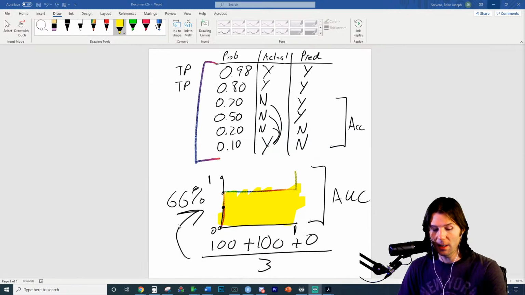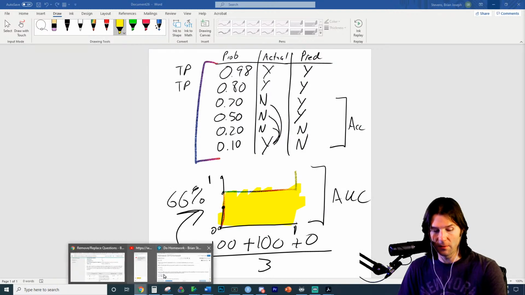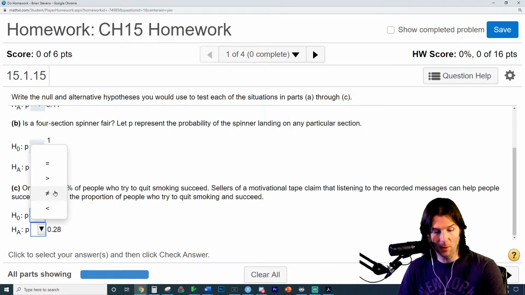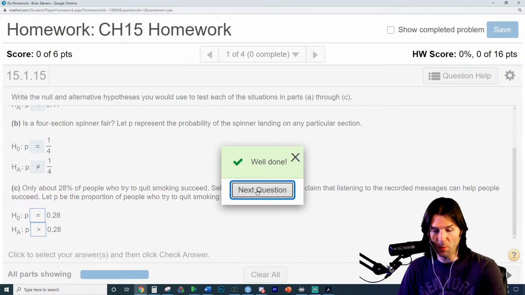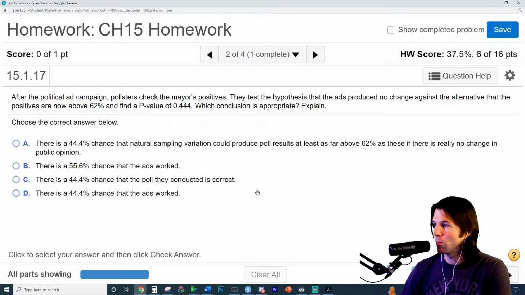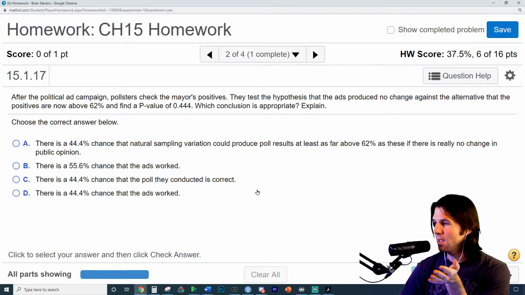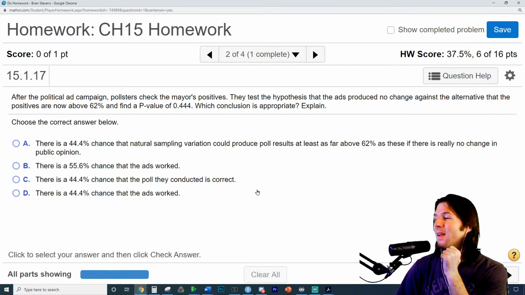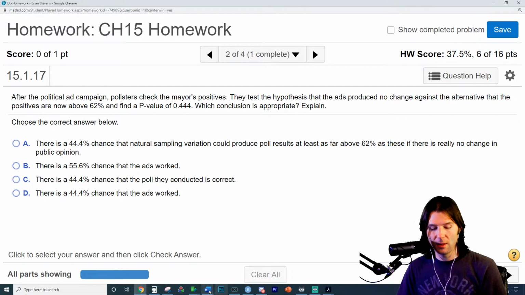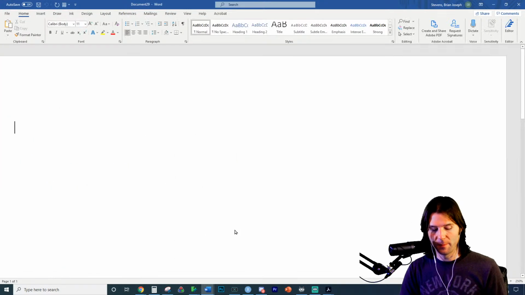And this is really some good practice on writing your nulls and your alternatives. Make sure to try to do it without the help of looking at the answers, just to practice. Then you'll know the null has the equal sign, and we can kind of do that every time. So this one's another pretty easy one. So far, this homework's been pretty easy, like no numeric entries. Those are the harder ones. This one is just interpreting a p-value. And a p-value, we should decently know this definition.